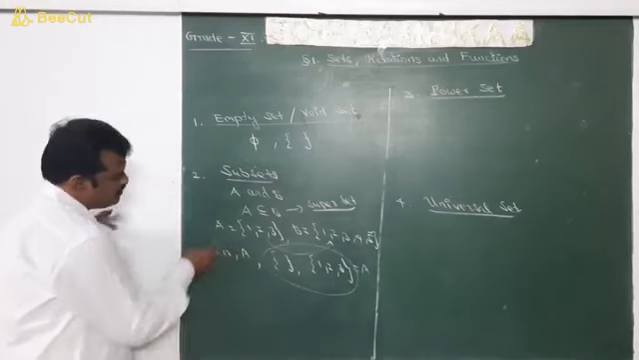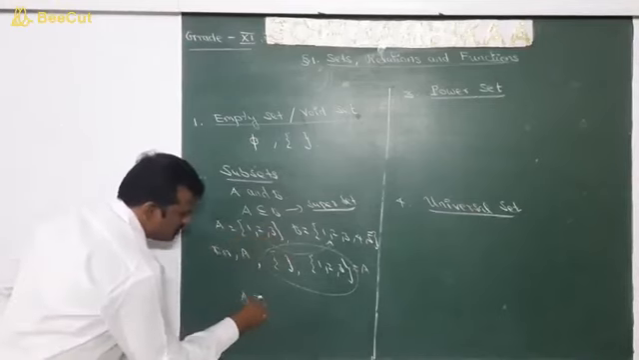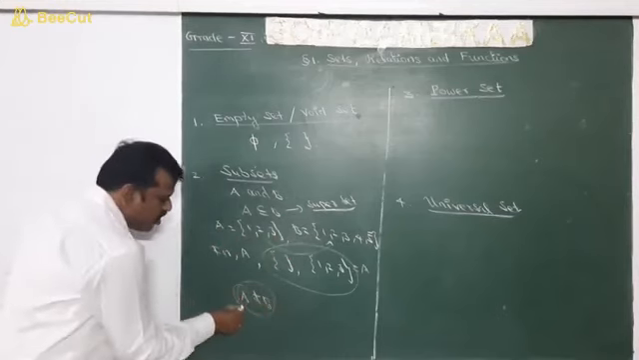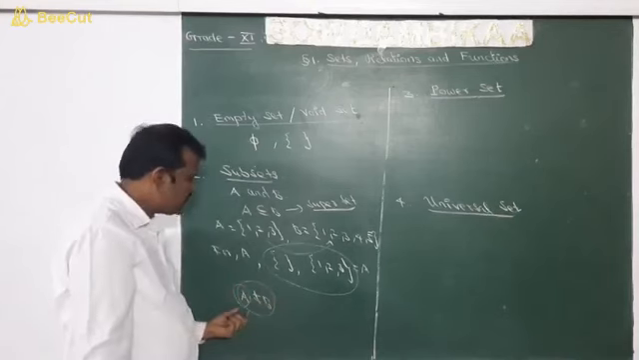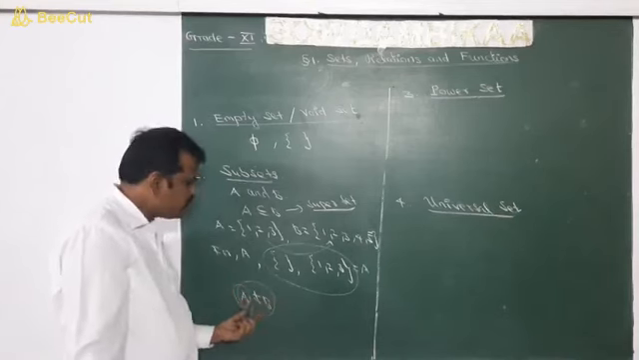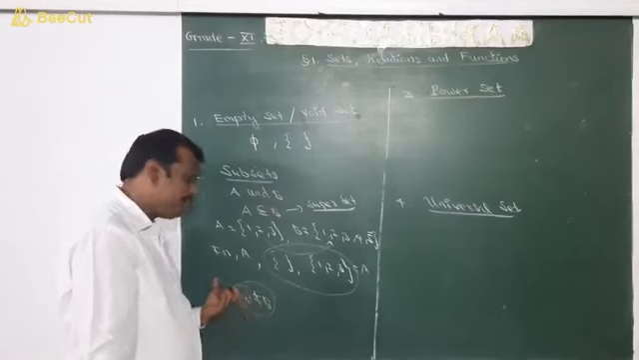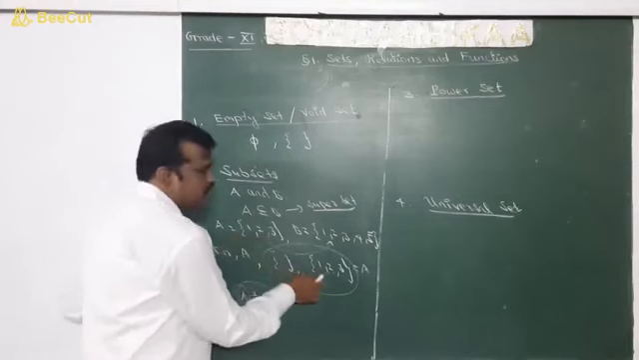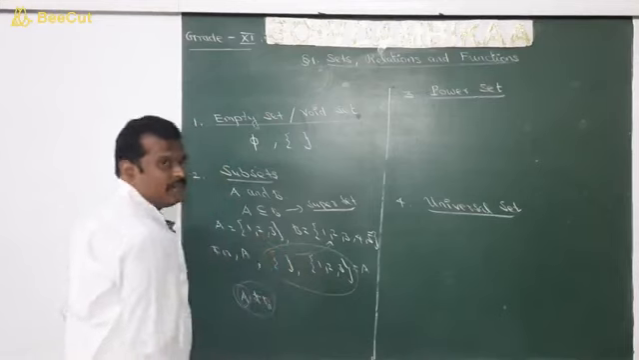If a subset A is not equal to B, then A is called a proper subset of B. If a subset A of B is not equal to B, then the set A is called a proper subset of B. If in the case here 1, 2, 3, here also 1, 2, 3 we are having, then this set is called an improper subset.